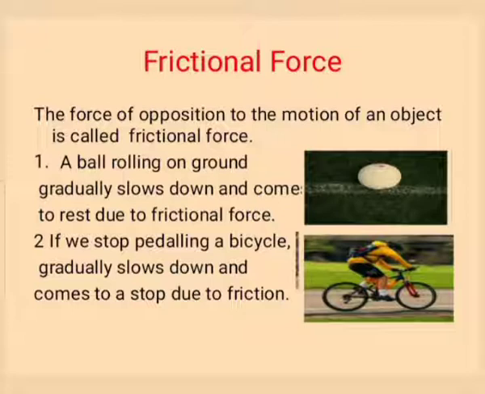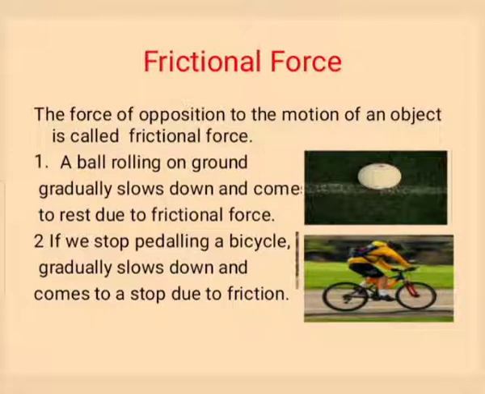Example: a ball rolling on ground gradually slows down and comes to rest due to frictional force. If you push a ball which is at rest, it moves to a certain distance and slows down because the strength of the force, the magnitude of the force applied on it, decreases.